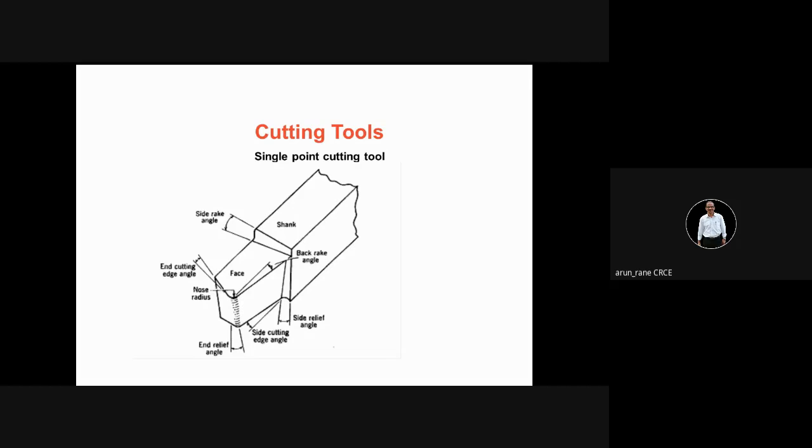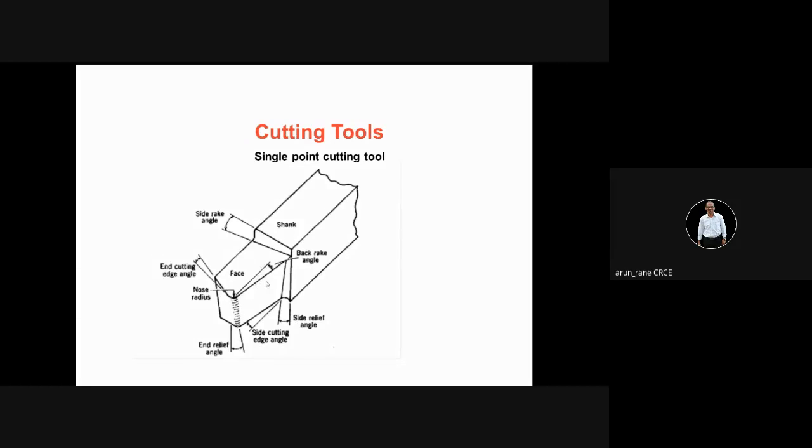So 6 angles you have to mention, and then another important parameter is the nose radius. You have to show a small radius here. This radius gives strength to the cutting tool. It will offer strength to the cutting tool, unlike a sharp point. As I have been telling, a sharp point will not exist. The moment you touch, it will get blunt.